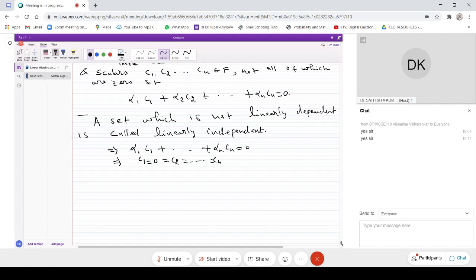One usual example that we'll be repeating every time. Of course, first we consider R3, then that can be extended for Rn also. This is sometimes called the standard basis. Of course, the basis we will come back to, maybe next class, as tomorrow we don't have class. That is called the standard basis of Rn or R3, whatever dimension you take. So we'll take these simple vectors; we already know this vector also.